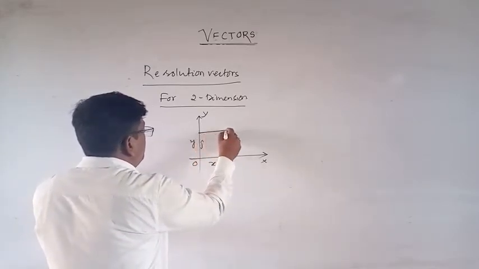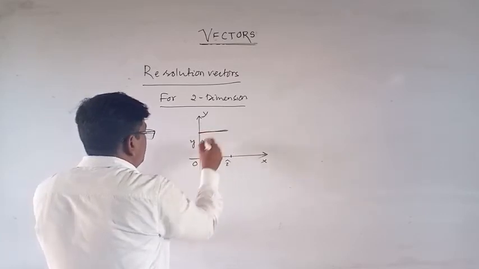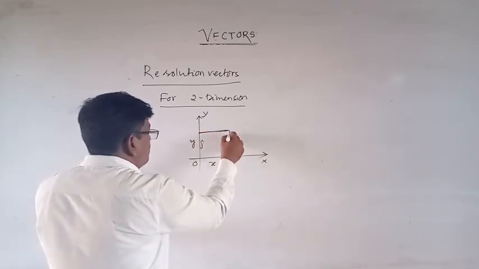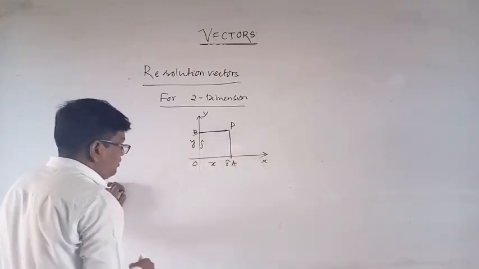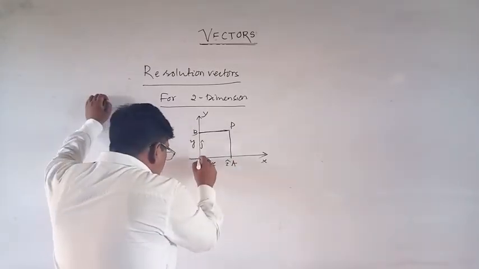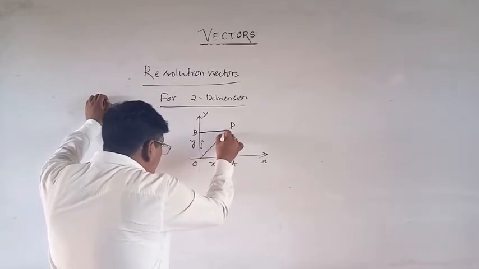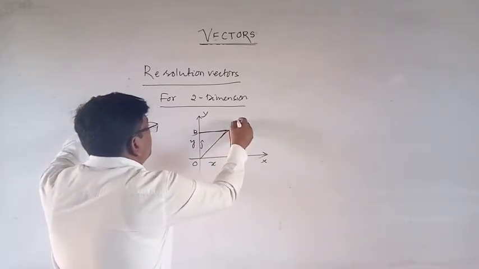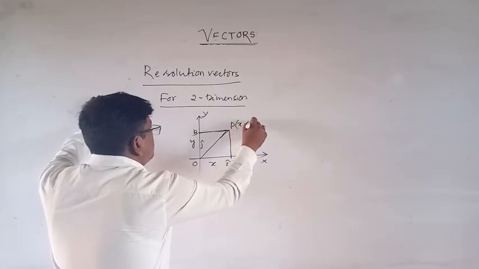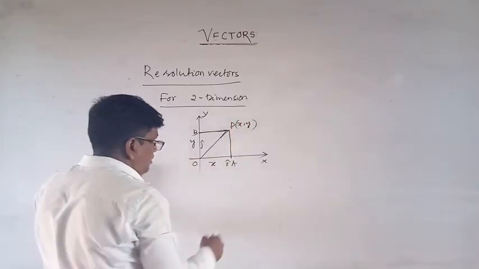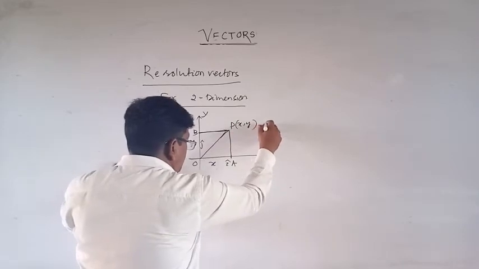This point is suppose point P. Then OP is x comma y.